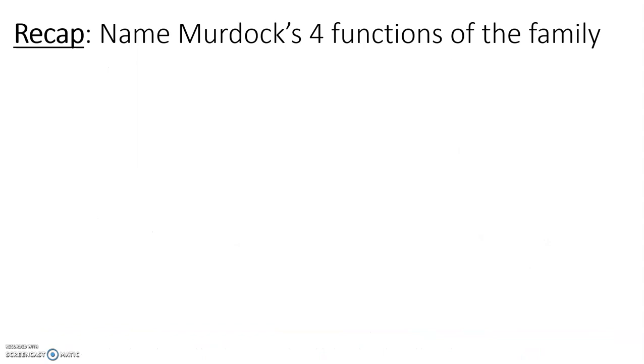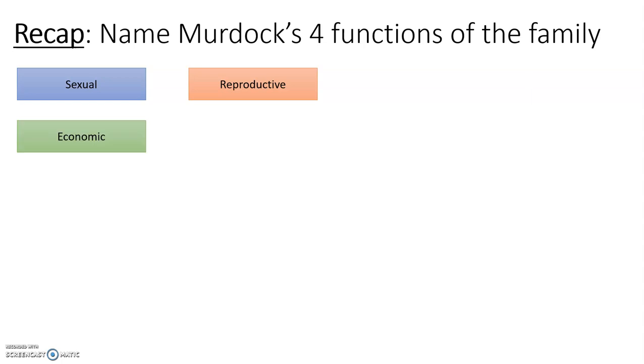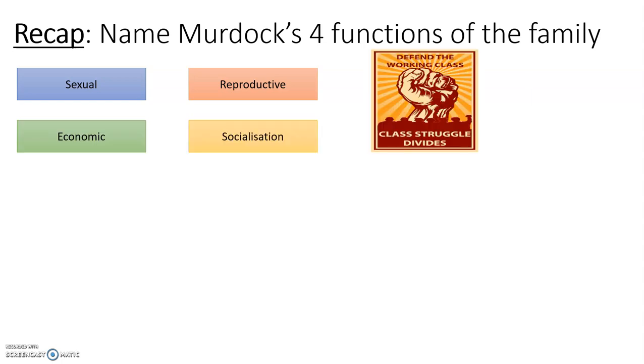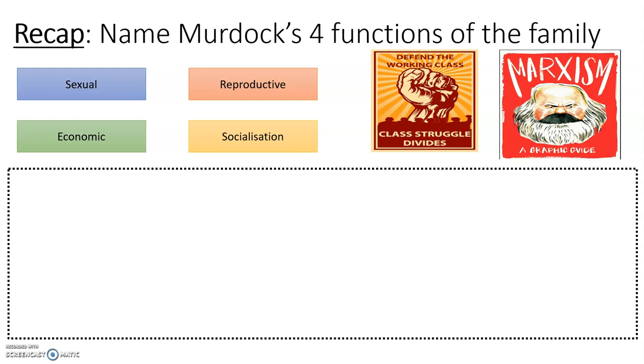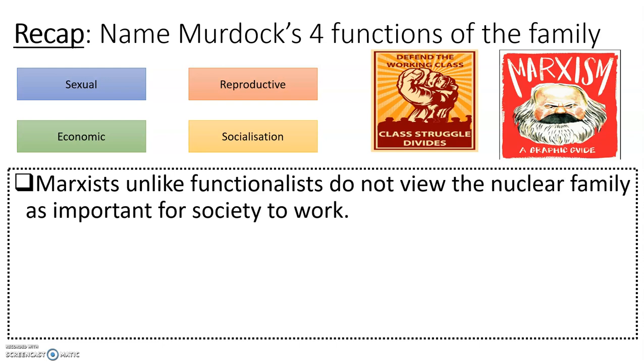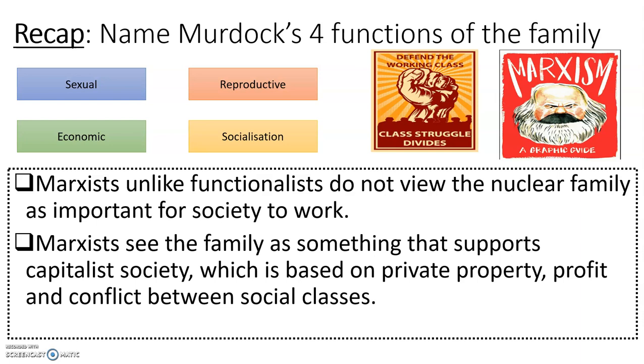So, if we do a mini recap, can you remember what the four functions of the family were that Murdock said? Hopefully. These were sexual, reproductive, economic, and socialisation. Marxists, unlike functionalists, don't view the nuclear family as being that important for society to work. They see the family as something that supports capitalism. So it's all about private property, conflict, and we're going to look at these in a bit more detail.